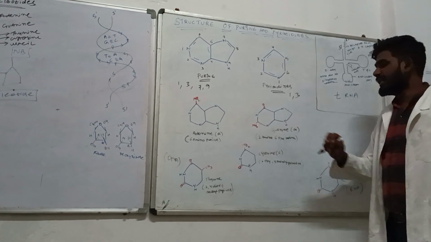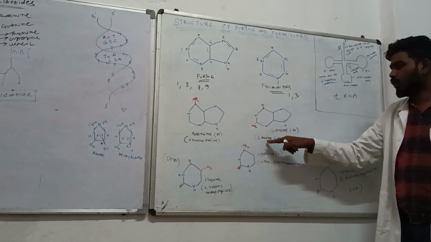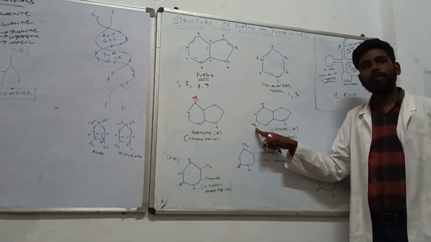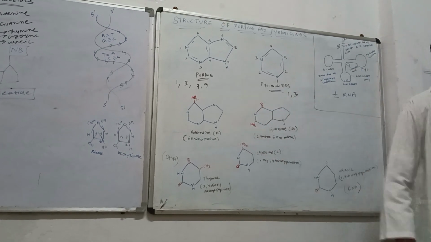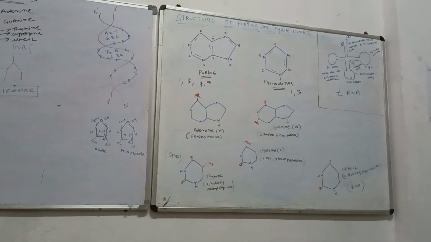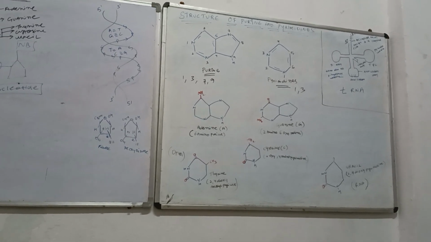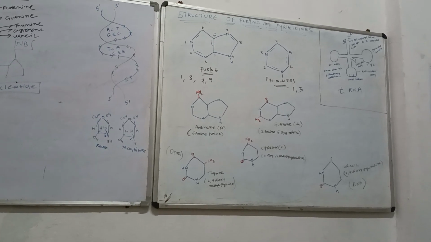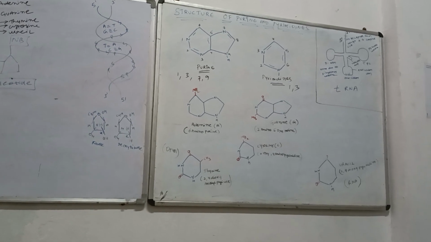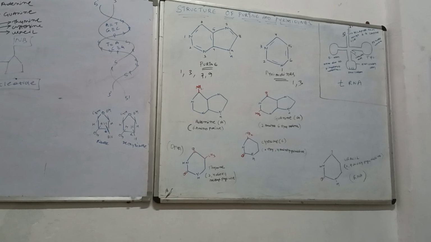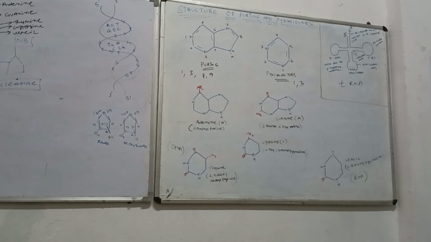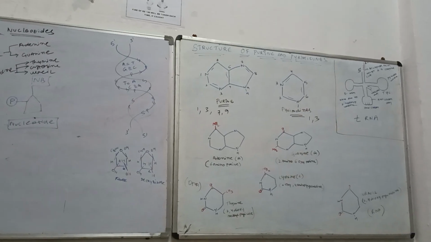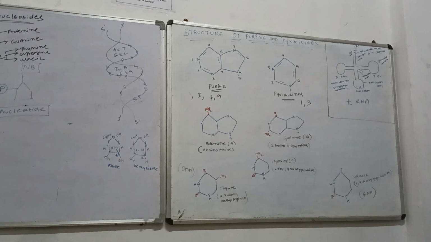Now if you look at the guanine structure, guanine is also known as 2-amino 6-oxypurine. That means at position number 2, an amino group comes, and at position number 6, oxygen comes and attaches. You can't call it a ketone, but you can call it a keto group: C double bond O at the 6th position. Guanine is also a purine.